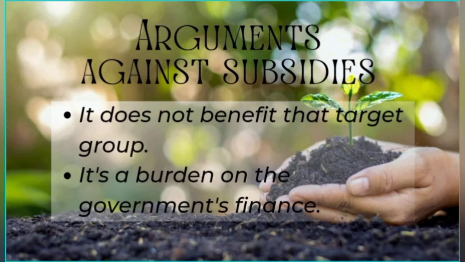Then arguments against subsidies. Some people said that the subsidies are not required, whereas some were supportive of subsidies. The arguments against subsidies are, it does not benefit the target group. The target group is the poor people.